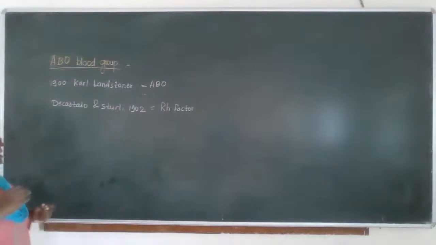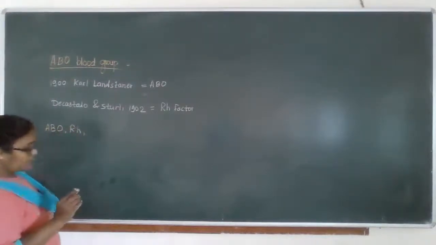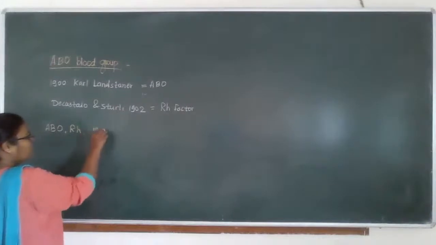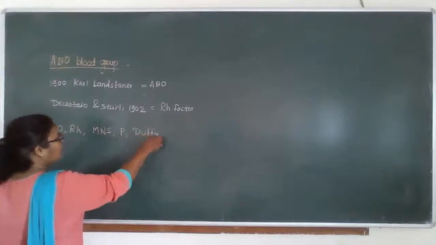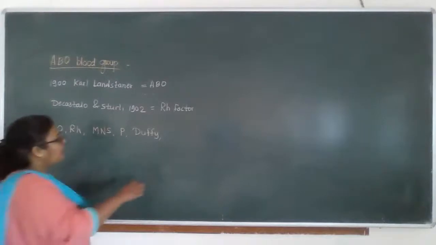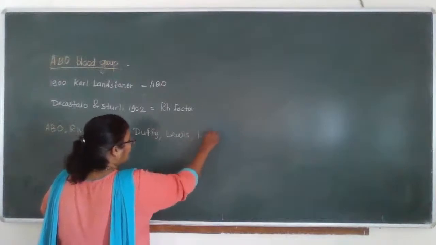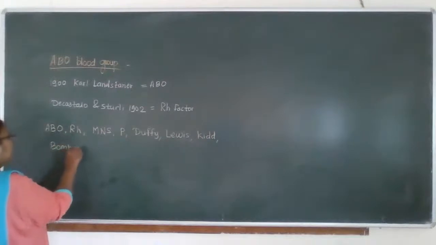So the blood group systems are ABO, then Rh, then MNS, P, Duffy, Lewis, Kidd, and the Bombay blood group.